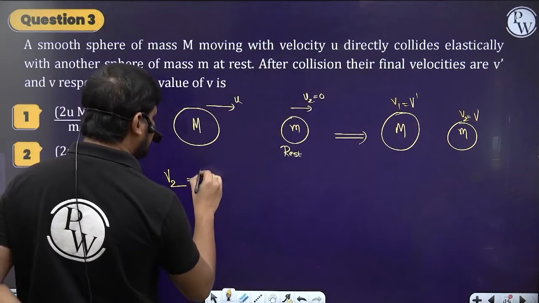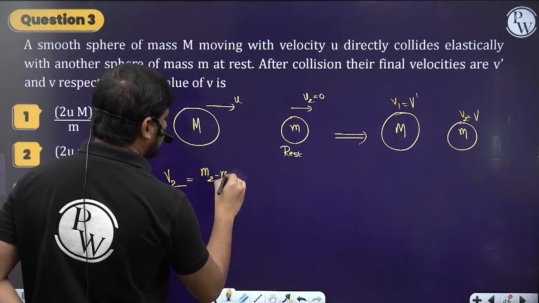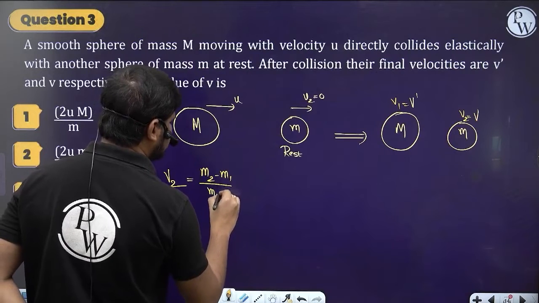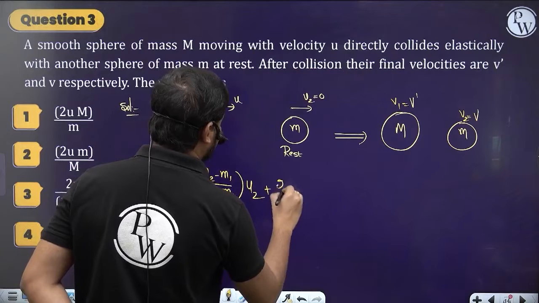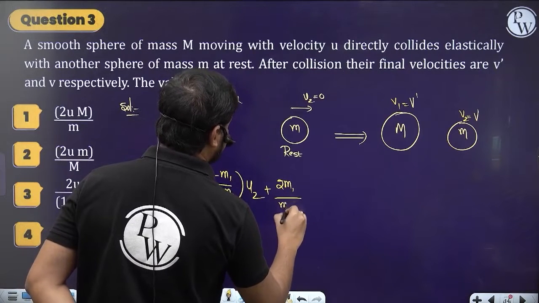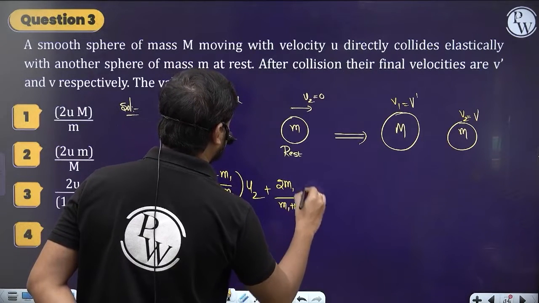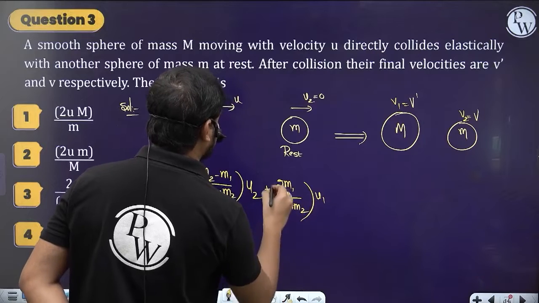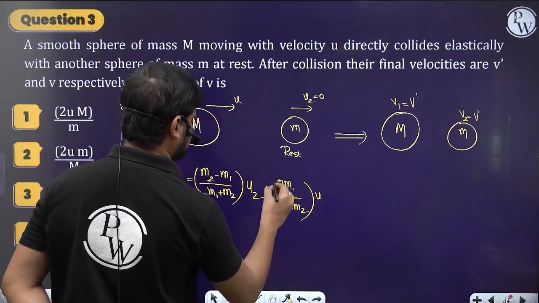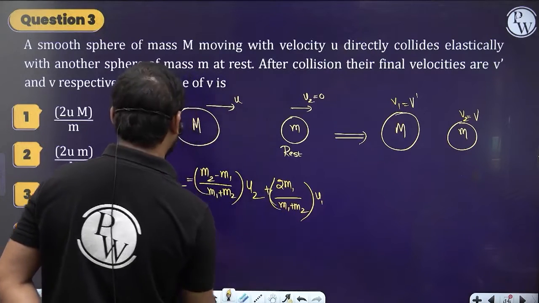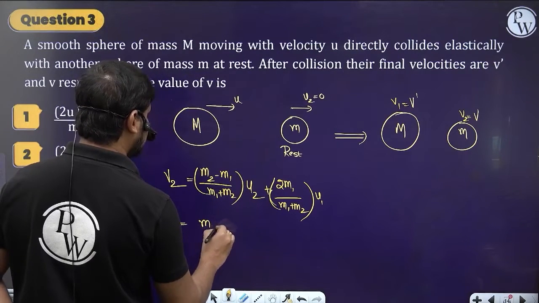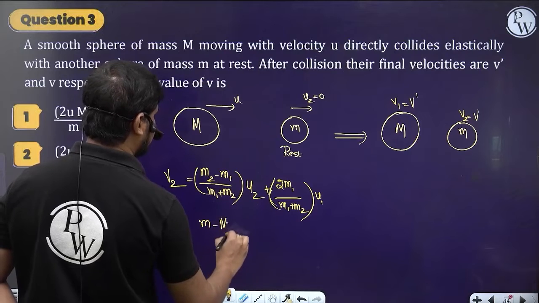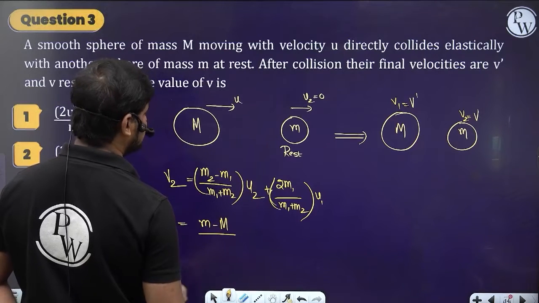So write the v2 formula, which is (m2 minus m1) by (m1 plus m2) into u2 plus 2m1 by (m1 plus m2) into u1, right? Now m2 minus m1, so small m minus capital M by